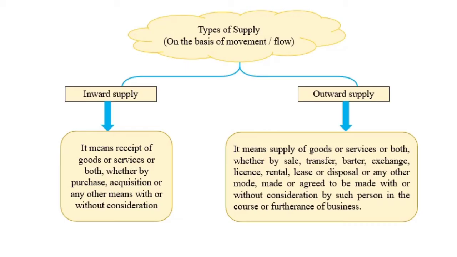Now, exchange. It is broader than barter, as it also covers a situation where goods are partly paid for in goods and partly in money. That means money and goods both are involved in this type of transaction. For example, an old mobile phone is exchanged for a new one and some additional cash is paid.